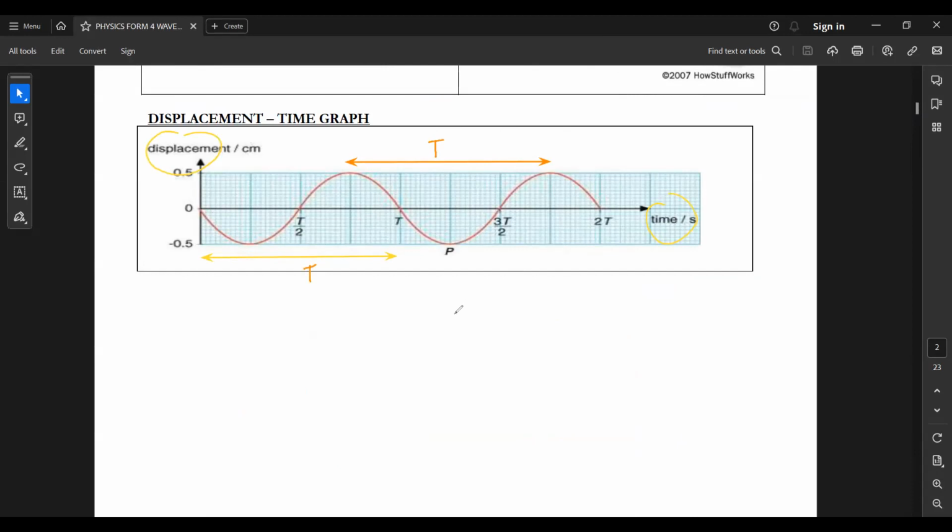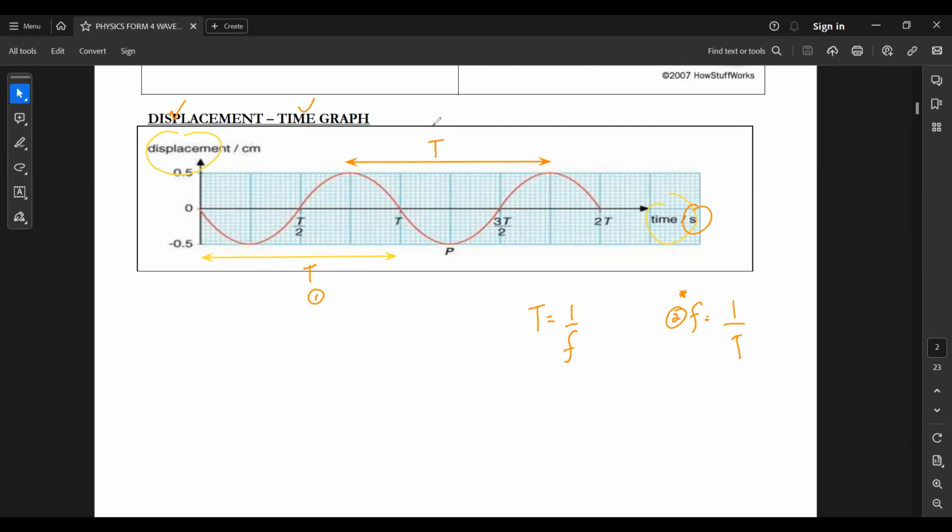On a displacement-time graph, we are able to identify the period of the wave, and we must know the relationship: period is equal to 1 over frequency, so frequency is equal to 1 over period. Frequency represents the number of oscillations per second, the number of repetitions per second. Period is the time taken to complete one oscillation. So on the displacement against time graph, we can identify the time, calculate the period, and calculate the frequency.